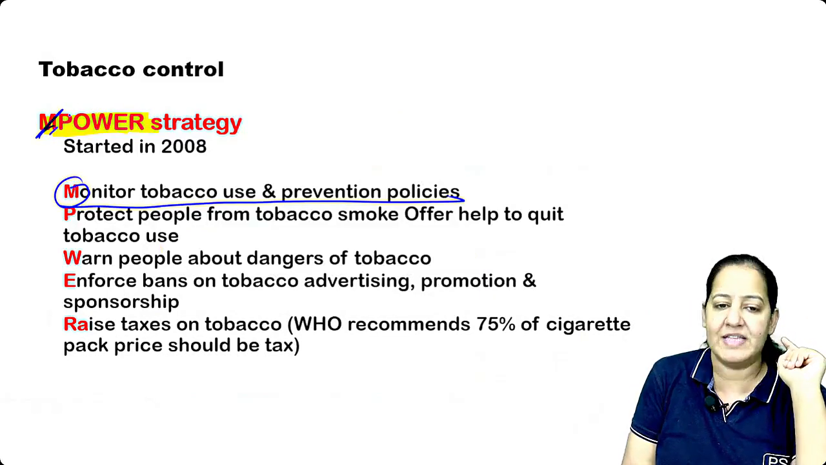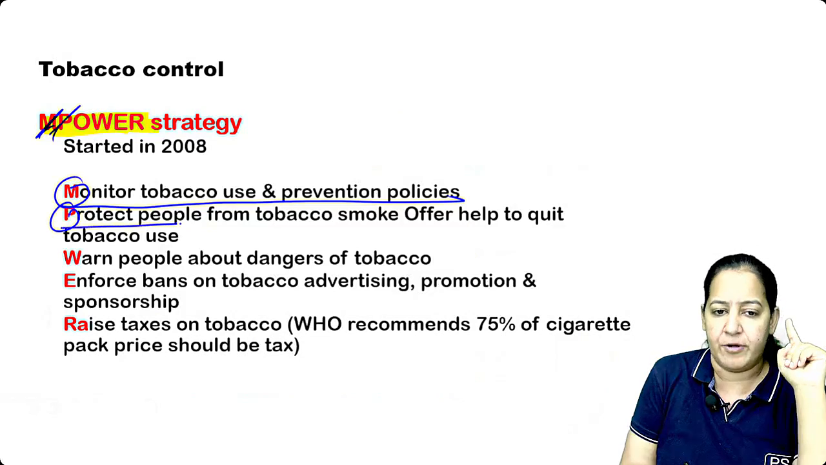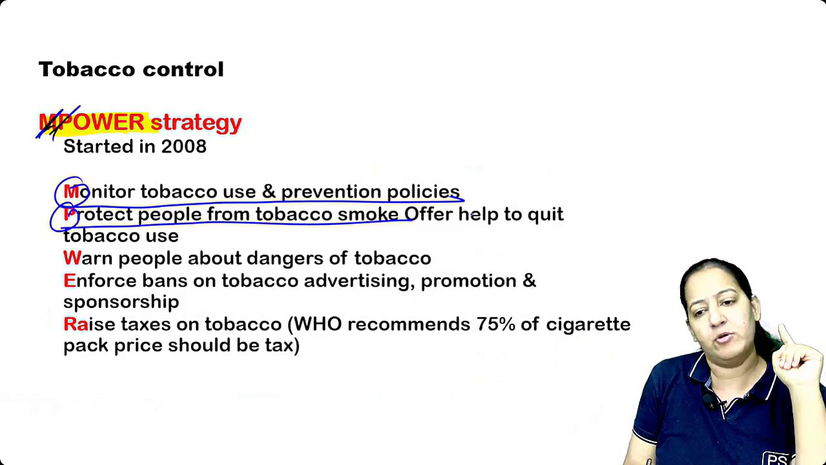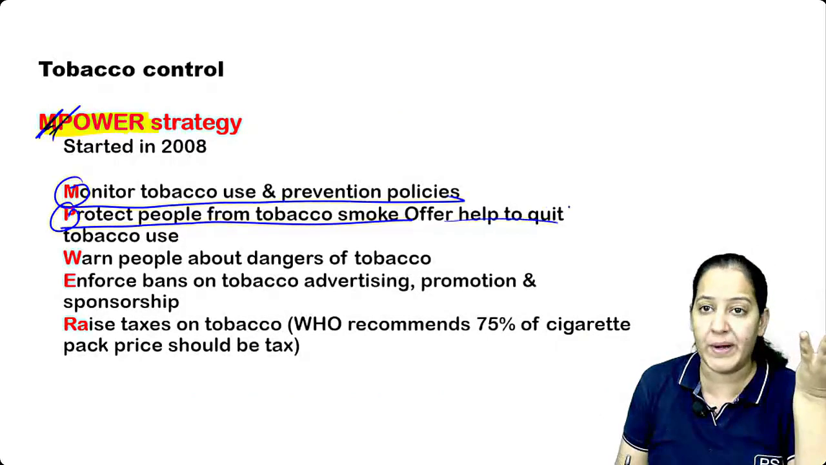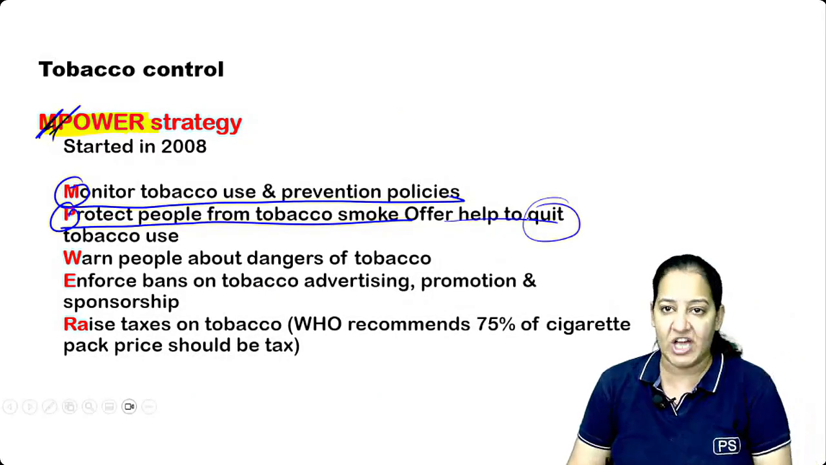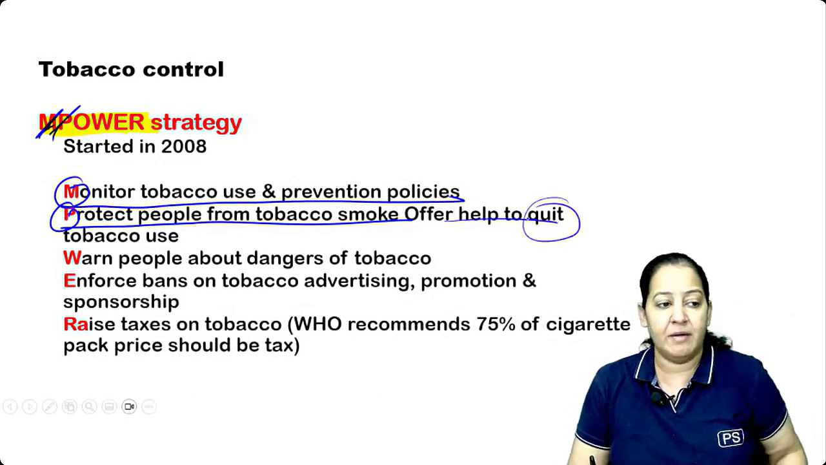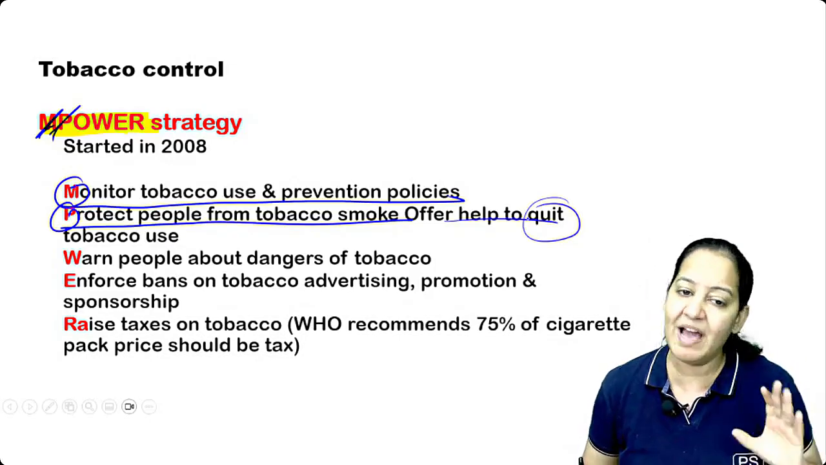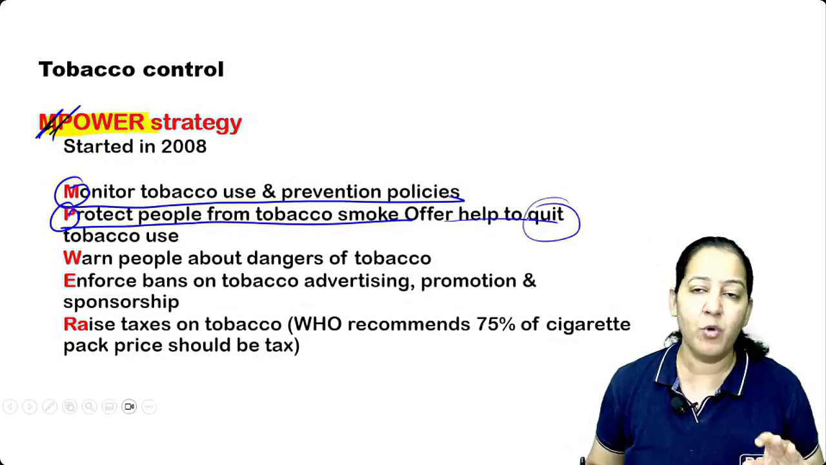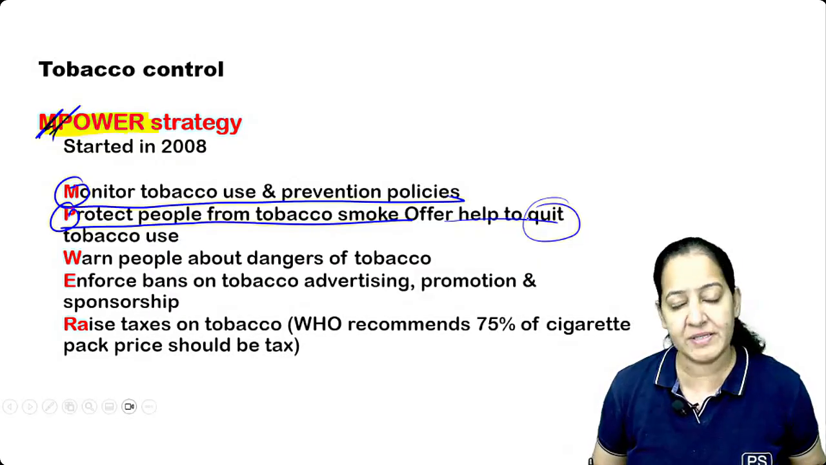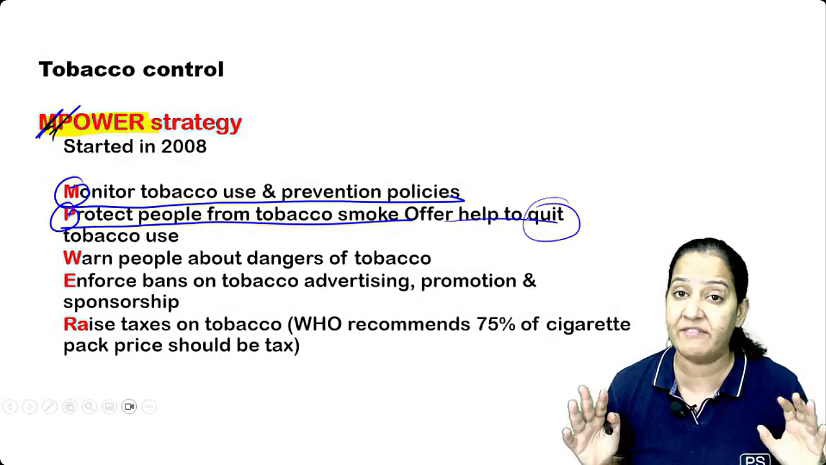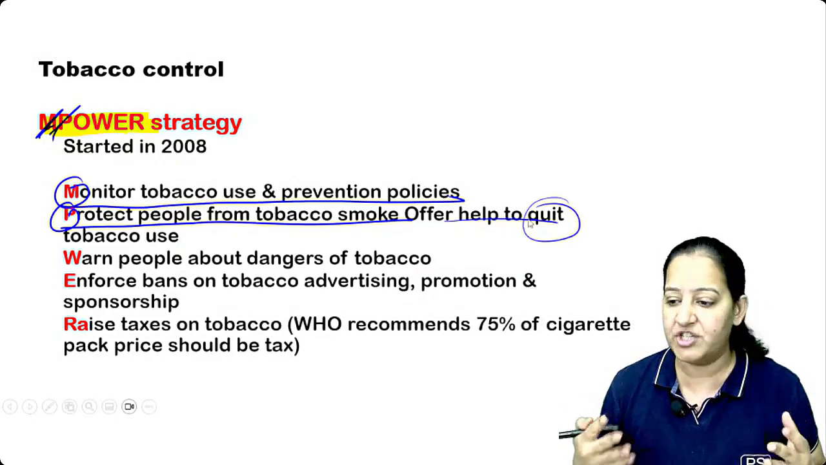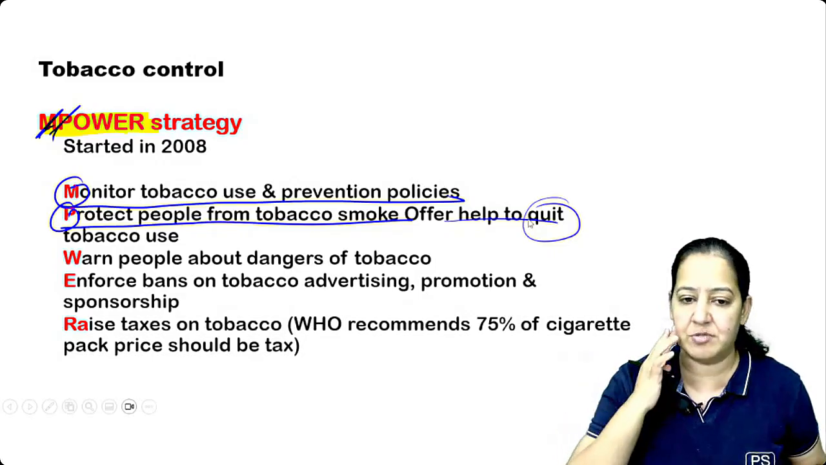M for monitor. P for protect. Protect people from tobacco smoking and offer them help to quit. There are many centers now which help the people, they are de-addiction centers. People have addiction for smoking. One who is a smoker cannot quit the smoking suddenly. If the person is trying to quit the smoking suddenly, he is having many symptoms. The de-addiction symptoms in the body. Got it? De-addiction symptoms in the body.